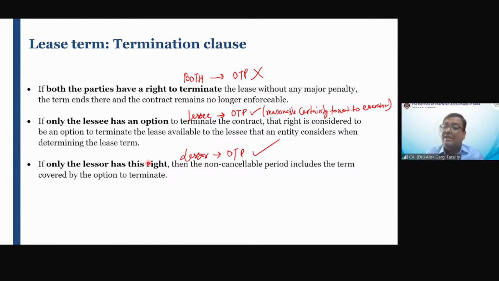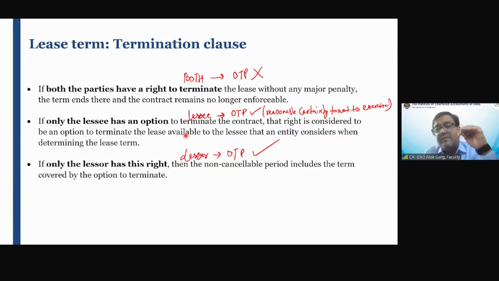If only the lessor has a right to terminate, in that case, lessee will always consider the optional termination period as well. Because from the lessee perspective, lessee always wants to avail that space. Okay. Is that clear, my dear friends? From the lessee perspective, when you are identifying the lease term, if both the parties have a right to terminate, don't take optional termination period.